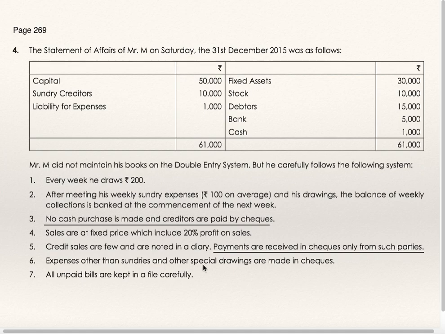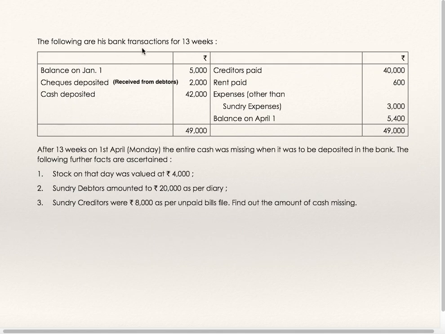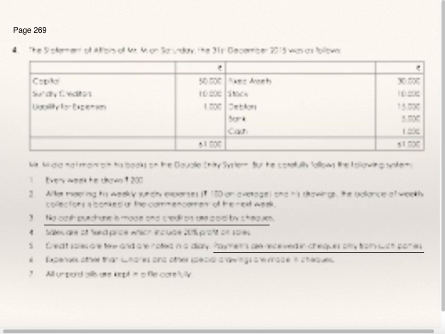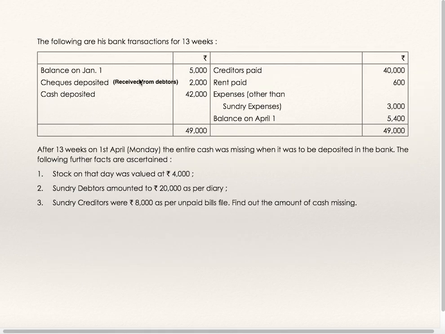Expenses other than sundries and special drawings are made in checks. All unpaid bills are kept in file carefully. Following are his bank transactions for 13 weeks. Balance on 1st Jan 5000. So the balance which is on 31st December is same as on 1st Jan 1000.